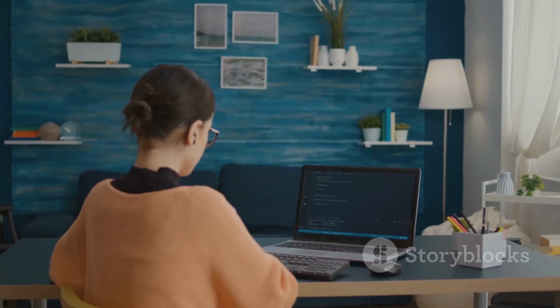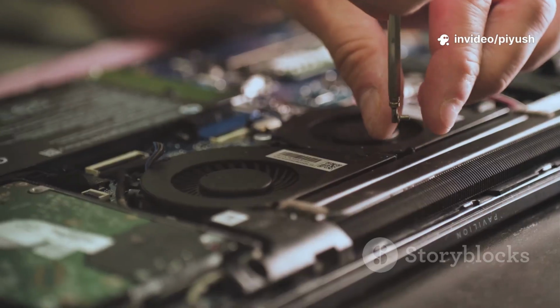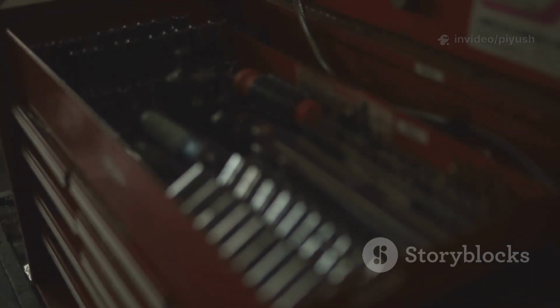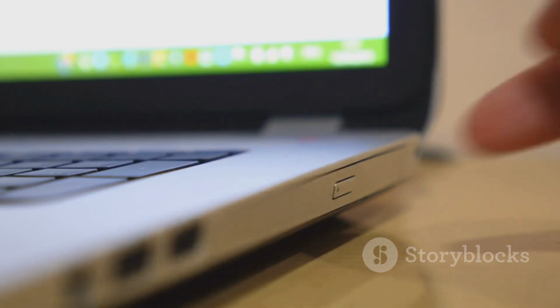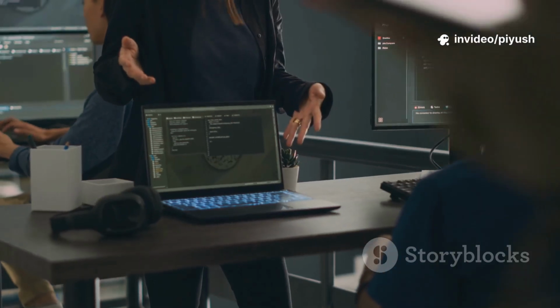This setup is perfect for students in computer science, aspiring cybersecurity professionals, or anyone who is simply curious and loves to tinker with technology. It is like having two specialized toolkits instead of just one. Ultimately, learning to install both systems is about more than just practical benefits. It's about freedom and exploration.